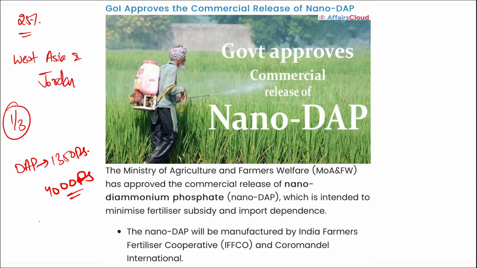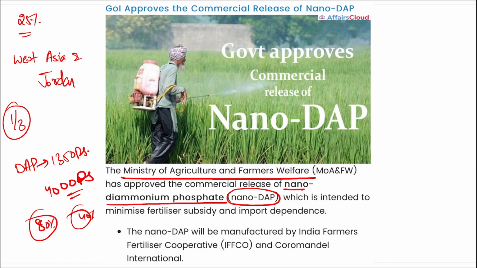Nano urea has an efficiency of more than 80%, whereas conventional urea has an efficiency of just 40%. The use of nano urea also increases yield by 3 to 16%. So coming back, friends, this Nano DAP, that is your nano diammonium phosphate, the commercial release for this has been approved by which ministry? It is your Ministry of Agriculture and Farmers Welfare. And remember, the Nano DAP will be manufactured by the Indian Farmers Fertiliser Cooperative, that is IFFCO, and Coromandel International. So this point is really important.